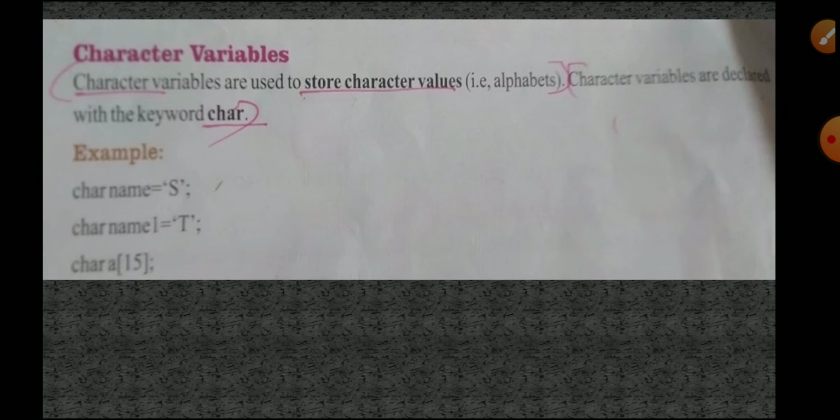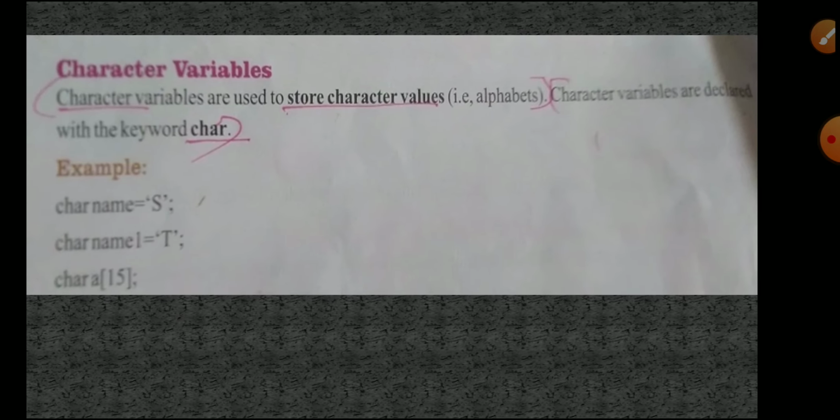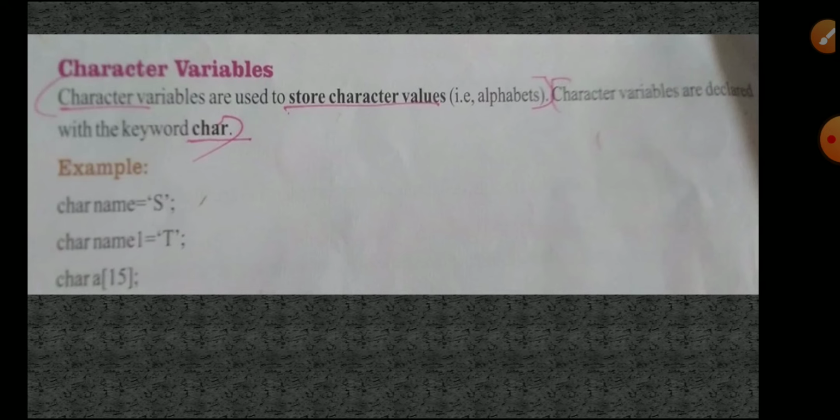Next one is character variables. Character variables are used to store character values, only alphabets. Only alphabet values will be stored in this character data type.